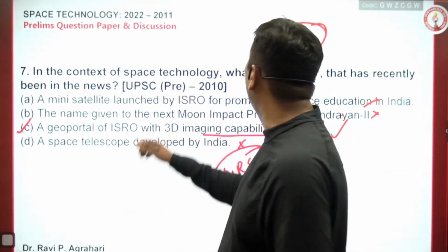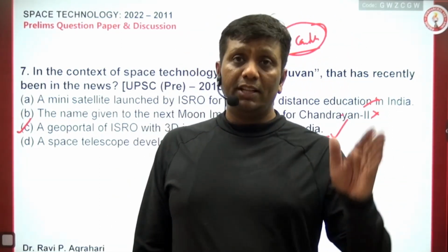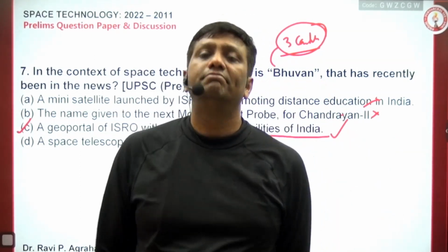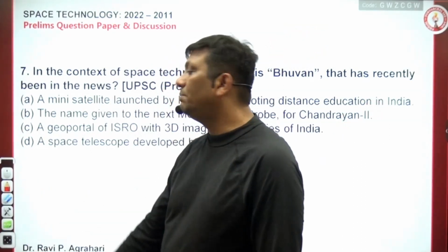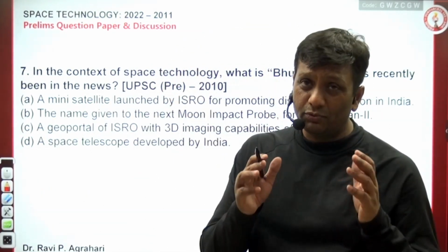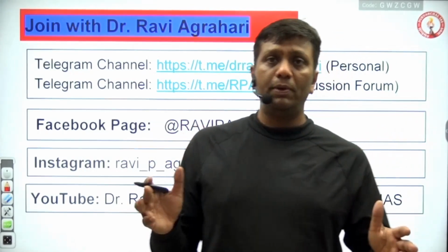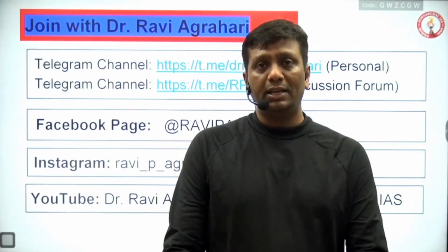And in the case of Bhuvan, how many satellites in the constellation? Three satellites work together. Even weather forecasting was possible with the help of Bhuvan. It provided 3D images. I just want to tell you, 90% of such questions are static parts. I have completed the space-based questions overall, and now I don't think anyone has a problem understanding it.